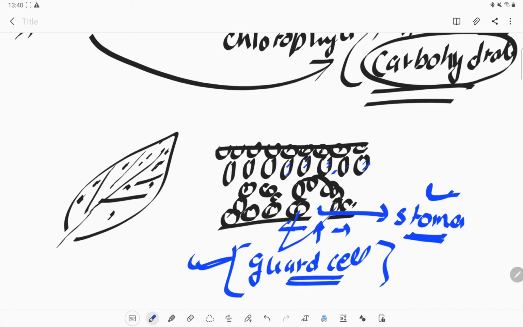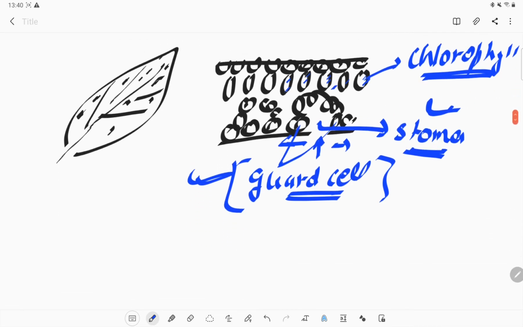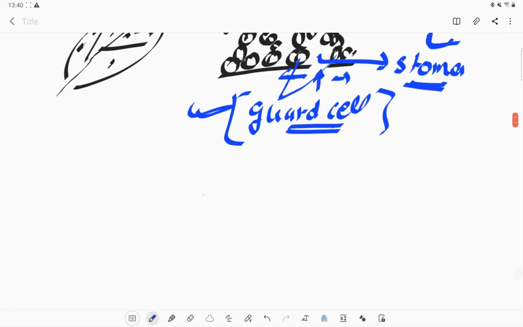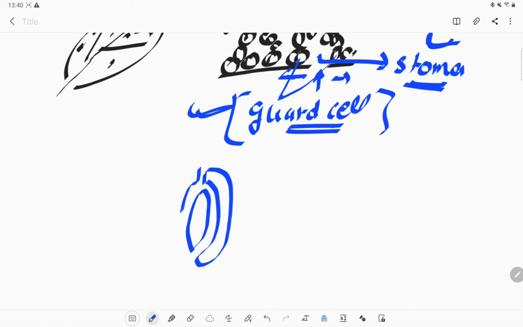These are the cells which contain chlorophyll, and due to that chlorophyll, we can see the green color of the plants because of the chlorophyll present in it. So in detail, if we want to understand, this is how the stomata is structured.